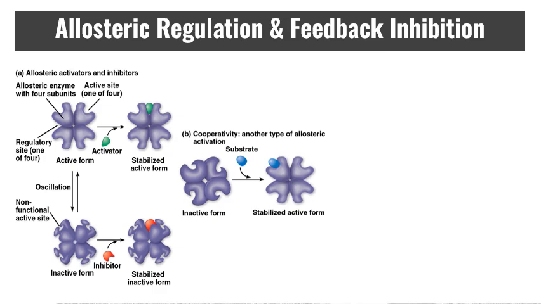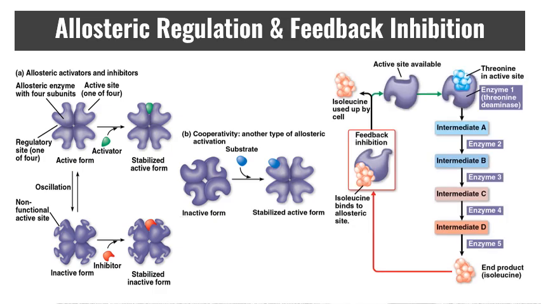It's still allosteric because it's binding somewhere other than the active site, but it stabilizes them, whereas the inhibitor does the opposite. You could also have cooperativity. Basically, when something binds to the active site, it can then stabilize the other active sites, making them more likely to interact. So there's lots of ways that we can affect protein structure and enzymatic activity.